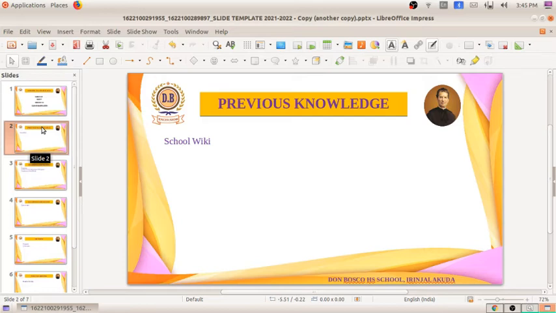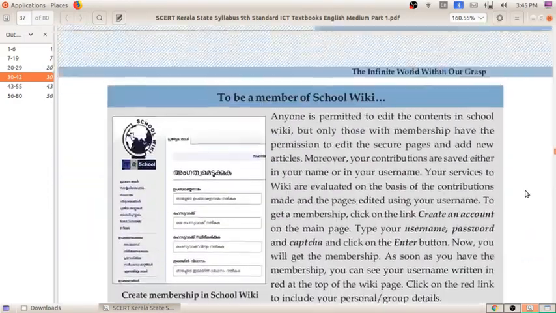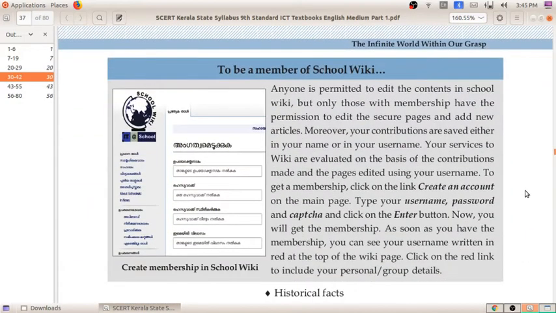Due to some internal errors, we could not take the membership. For adding information in SchoolWiki, we have to create a membership. For creating the membership, we need a username, password, and so on. In the last class, when I was checking, it did not work. It showed some internal errors, so we could not create the membership and enter our name. But I hope you understood the steps for taking the membership in SchoolWiki.